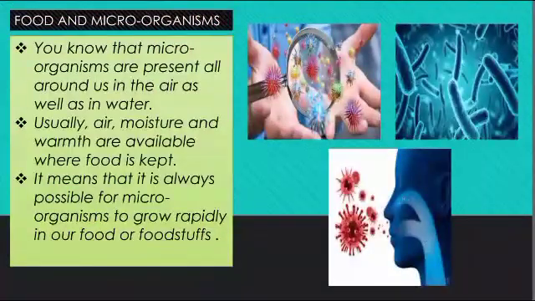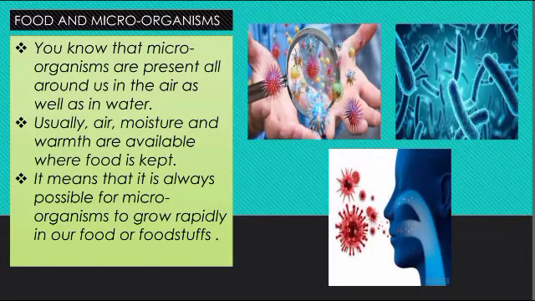Moving on to the next point, food and microorganisms. You know that microorganisms are present all around us, in the air as well as in the water. And usually air, moisture and warmth are available where food is kept. So where can microorganisms attack? These microorganisms can attack in the places where air, moisture and warmth are there. And these things are available near the food which is kept. It means that it is always possible for microorganisms to grow rapidly in our food or foodstuffs.